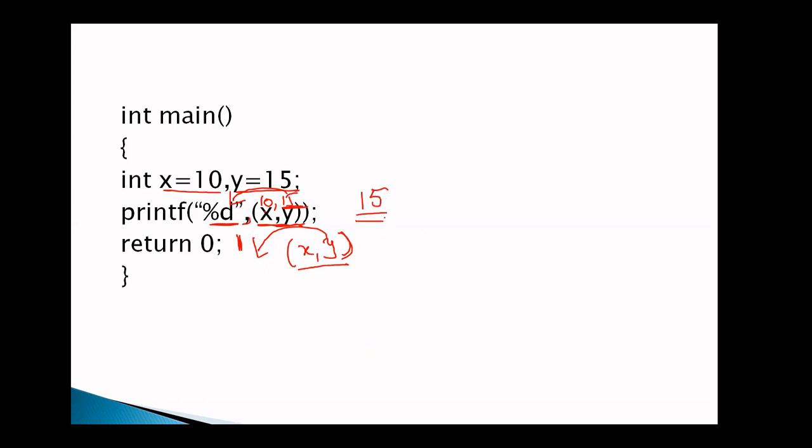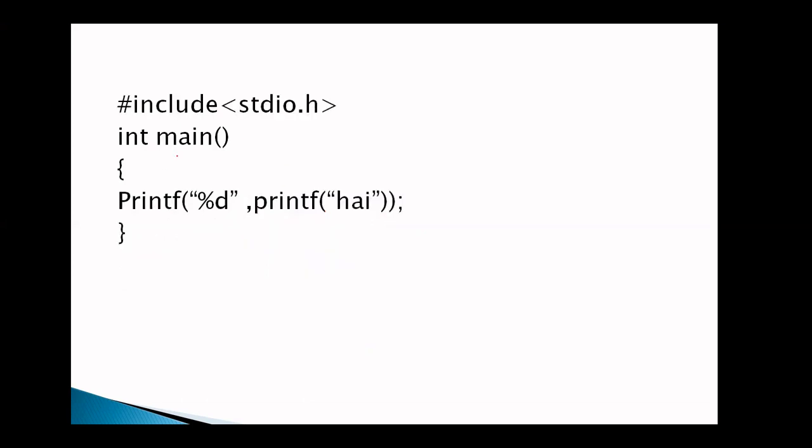Simple examples. So in the first session, we will discuss the basic examples. Now, in main, in the printf statement, %d comma printf("hi"). What happens? Actually, if you are writing like this, printf %d comma a, whatever the value present here is copied into this one. That is, the value present here is printed. Similarly, the %d is replaced with this one. First, this statement is executed.